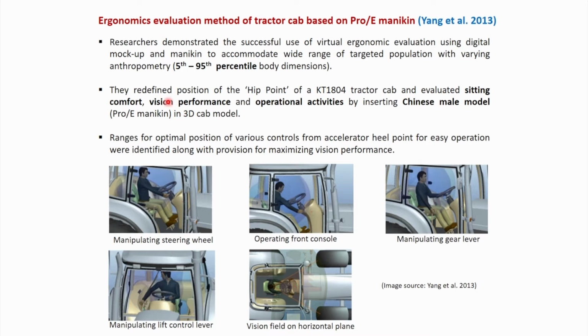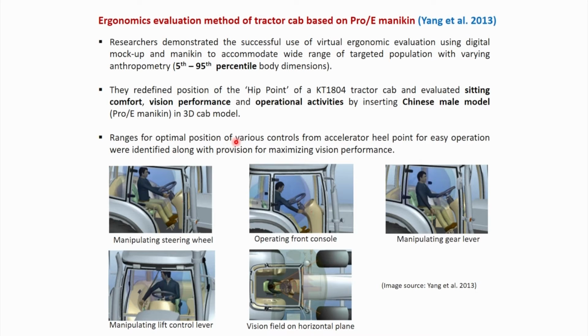They redefined position of the hip point of a tractor cab and evaluated sitting comfort, visual performance and operational activities by inserting Chinese male model developed by ProE mannequin in the CAD model.